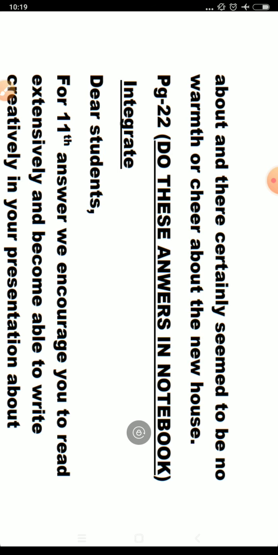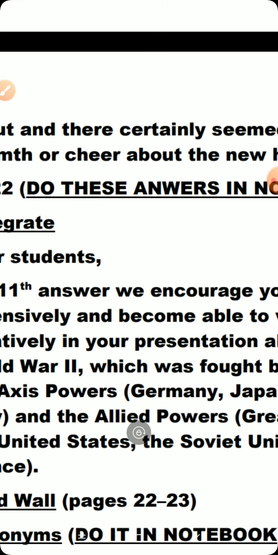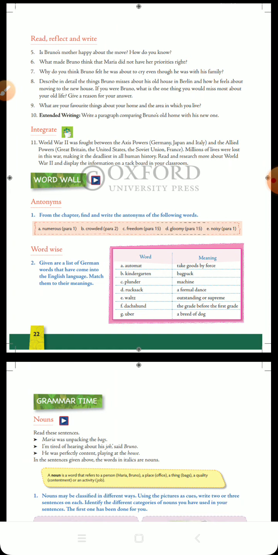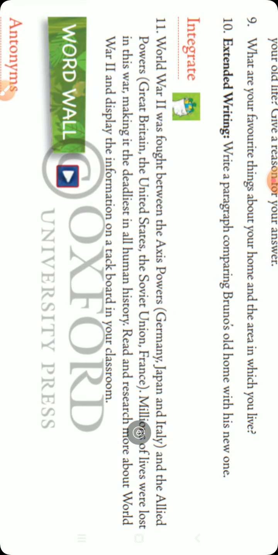For the 11th question, let us see what the question is. It is a creative answer which you have to write on a separate piece of paper and you can submit when school reopens. World War II was fought between the Axis powers Germany and Italy and the Allied powers Great Britain, United States, Soviet Union and France. Millions of lives were lost in this war. Like today we are facing this war, the COVID-19 war. Before that there were many wars, World War First, World War Second, making the deadliest in all human history.